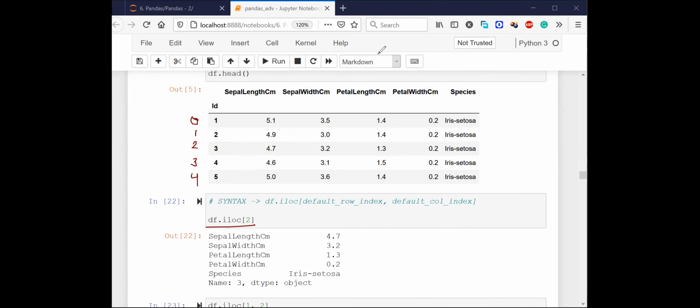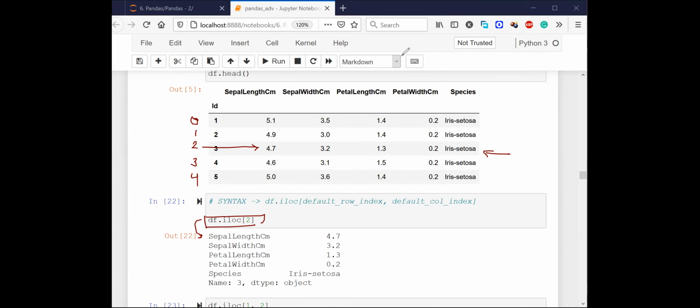Let me disable that annotation thing. So iloc 2 simply means this entire row. Is that fine with everyone? It is very easy to use these ilocs.